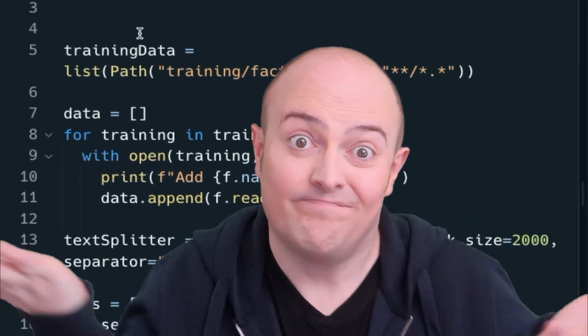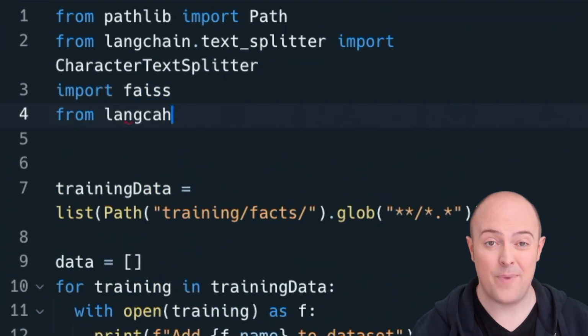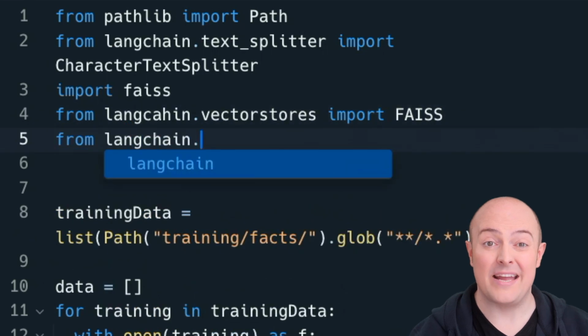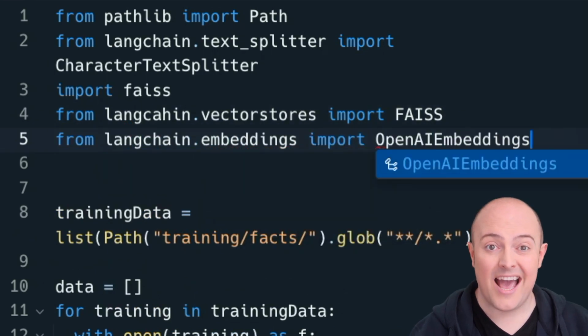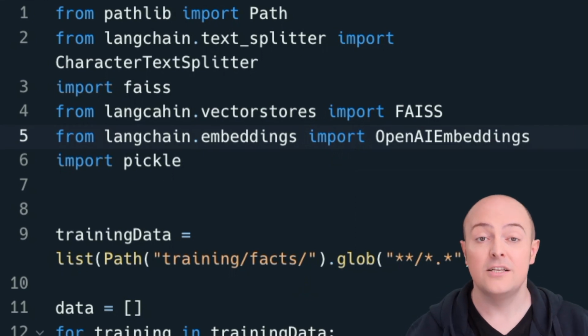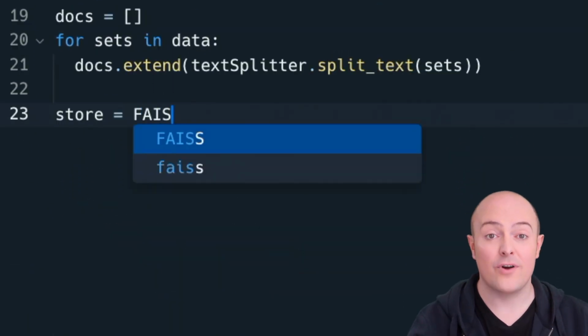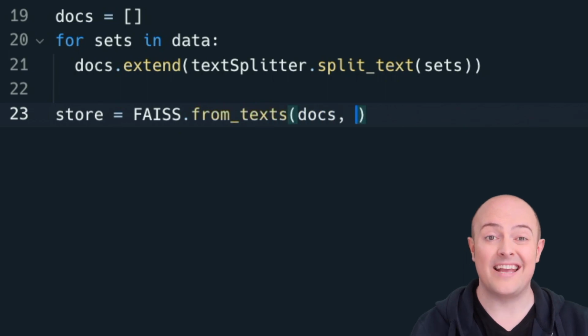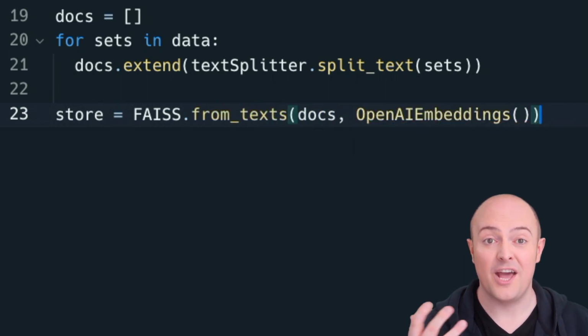Tomato, tomato. We're also going to need our OpenAI embeddings from LangChain because we're going to be making sure this works in OpenAI. And I'm also going to bring in Pickle, which we're going to use to serialize some data to be sent to the LLM. I'm going to start by creating a store for our FAISS data. And that's going to work by taking our docs and passing them through as OpenAI embeds.